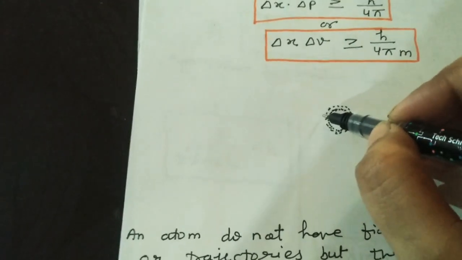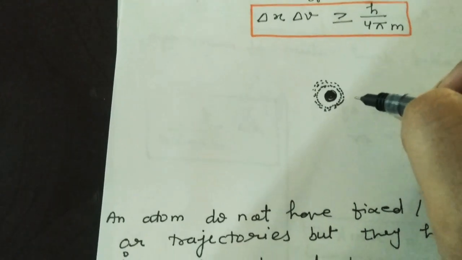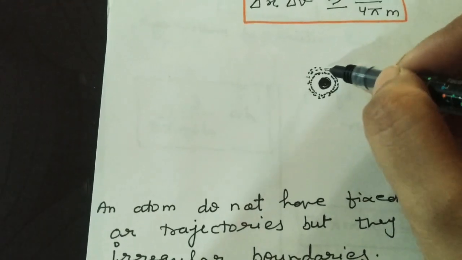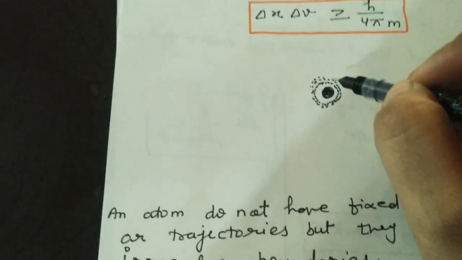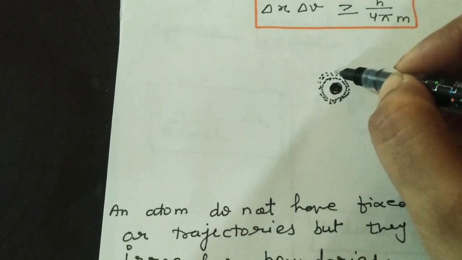And if somehow the electron receives energy from light or from a photon, then after getting the energy it will deviate from its path.